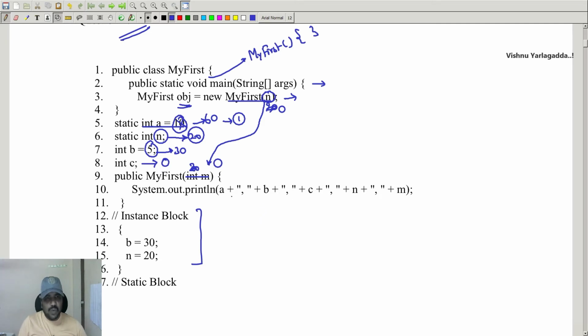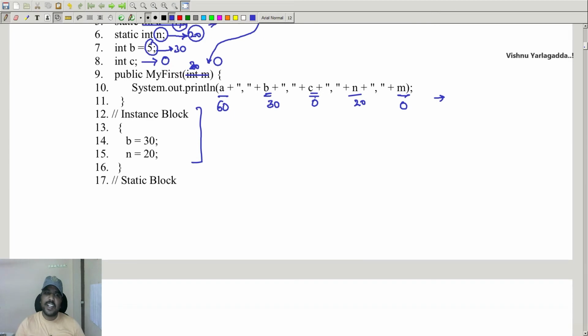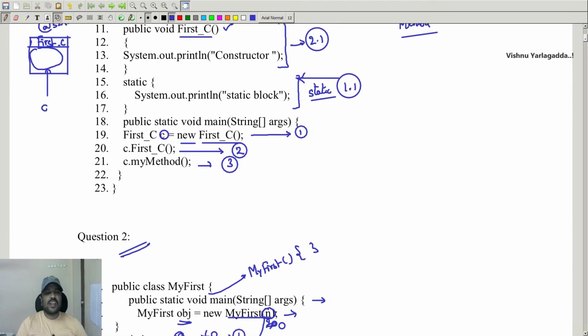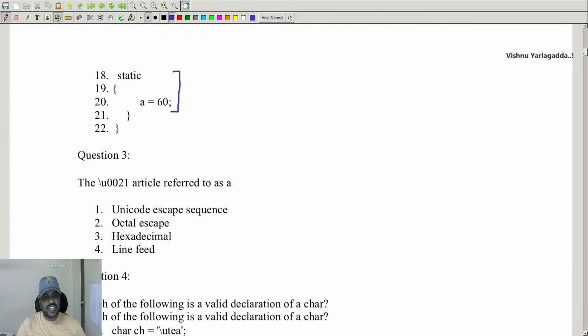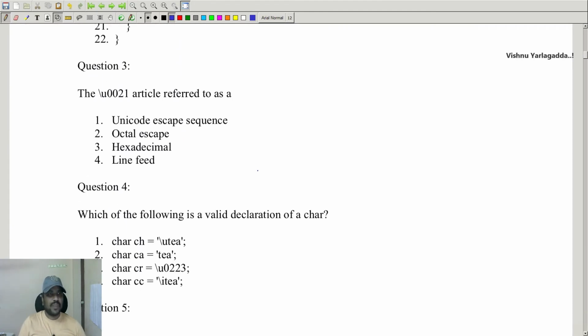Fine. So after calling this constructor, it is going to print the values: a value as 60, b value is 30, c value is 0, n value is 20, m value is 0. This is the output of this program. So this program also shows that before calling the constructor, first all the other global variables get initialized, and only then the constructor will be called.